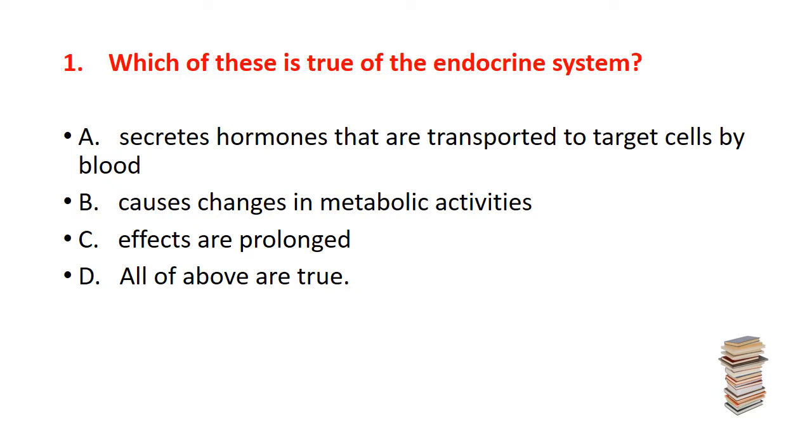The first question is, which of these is true of the endocrine system? First, it secretes the hormones that are transported to target cells by the blood. Second, causes change in the metabolic activities. Third, that effects are prolonged. And last one, that is all of above are true. So which is the true? The correct answer is D, that is all of above are true. So these three sentences are true.